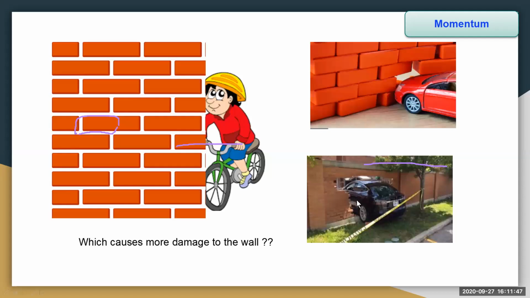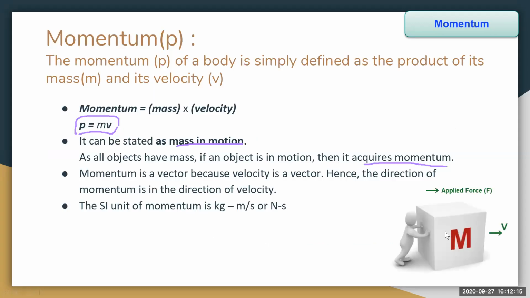In the previous picture, the mass of the bicycle is less, whereas the mass of the car is more, and the velocity is also more. Therefore, the momentum of the car is more than the momentum of the bicycle. All objects have mass. If an object is in motion, then it acquires momentum.